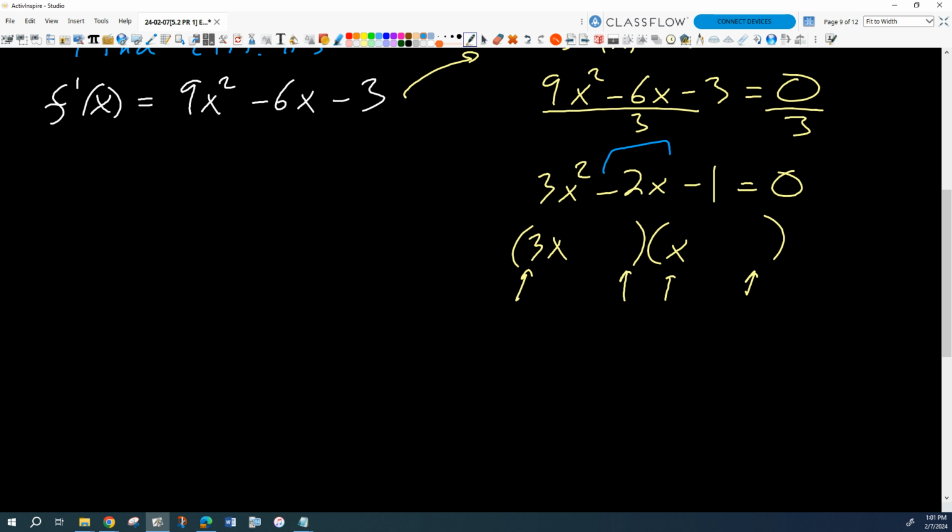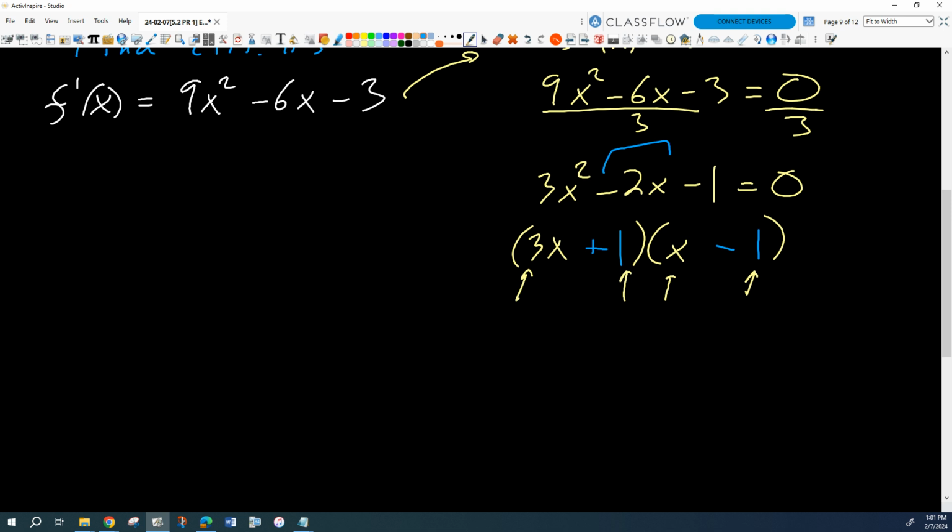Right, when I FOIL this out, I'm going to want to multiply. If the negative's going to, we have a -2, don't I need the -1 to be multiplied by the 3? Yeah. Right, and the +1 to be there. Does that make sense? If I'd done it the other way, I wouldn't get the right cross terms. Right, everybody get that?